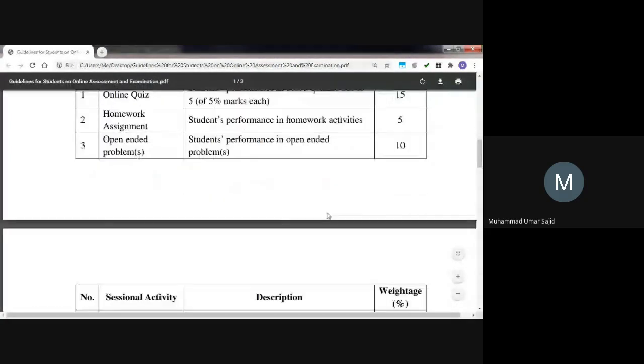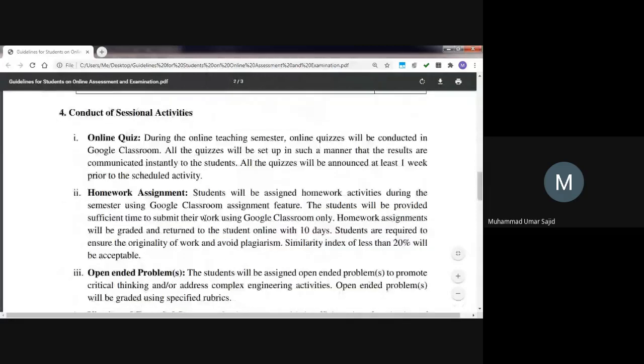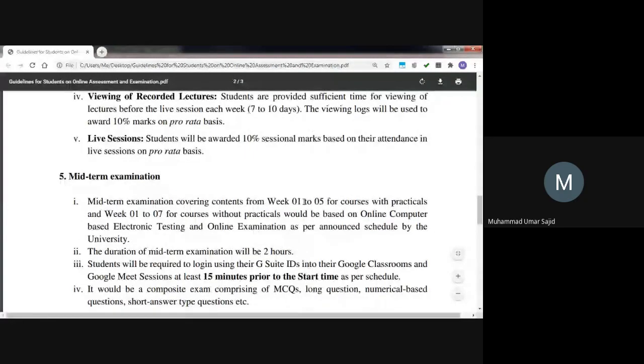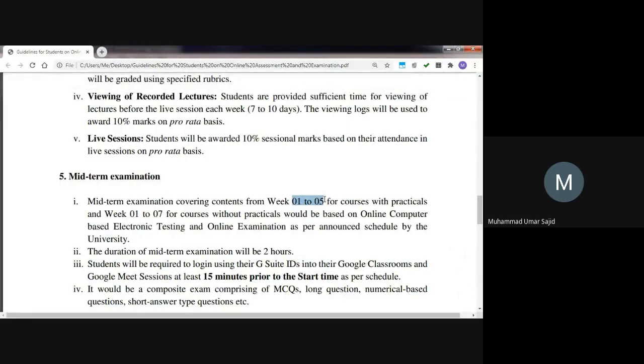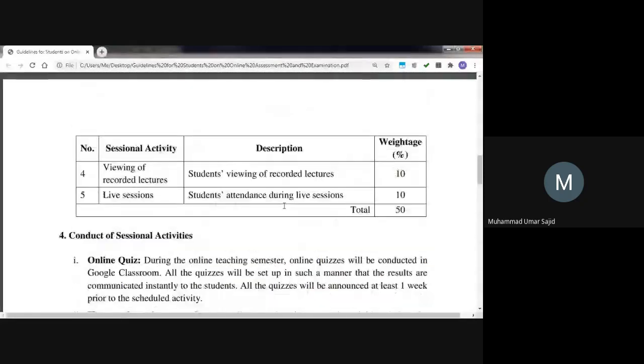The important thing is that the midterm would be from lectures 1 to 15, like we have already covered, or the live classes 1 to 5. So it's not a really long midterm. It will be simple cout, cin statements, as well as some theoretical problems related to converting binary to decimal and decimal to binary in 2's complement, as well as the floating point format. So keep in mind that.